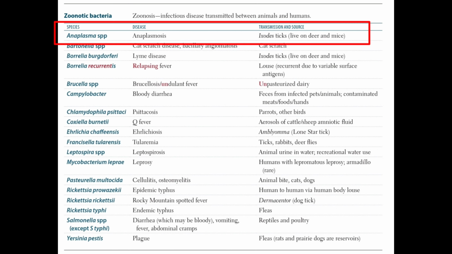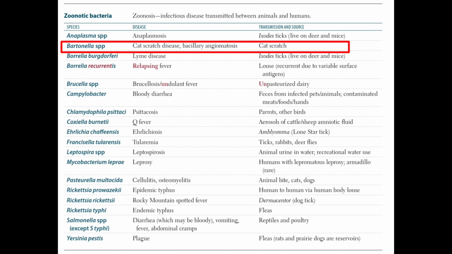Now the Anaplasma species cause anaplasmosis, and the transmission and the source are zoonotic. They live on deer and mice. Another species are the Bartonella species. They cause cat scratch disease and bacillary angiomatosis. The transmission and the source are from the cat, and from the cat scratch the disease is transmitted.